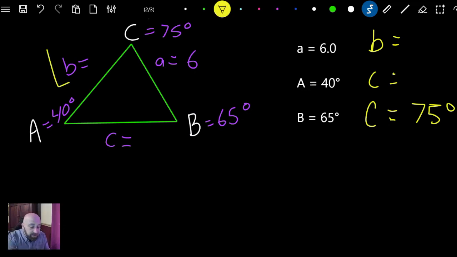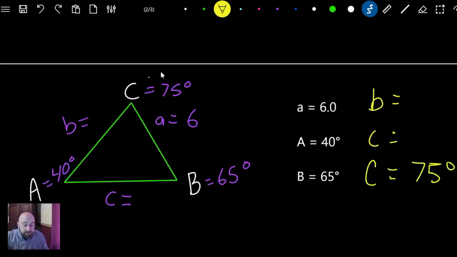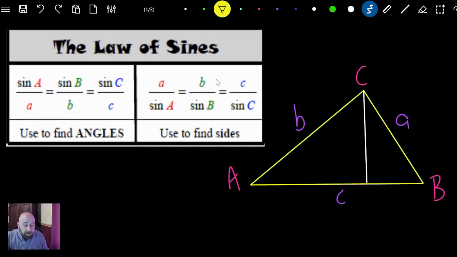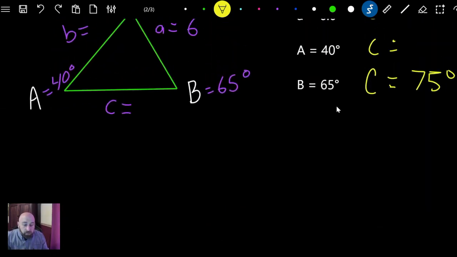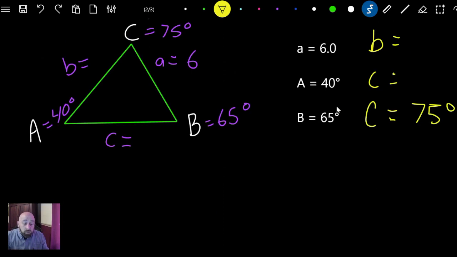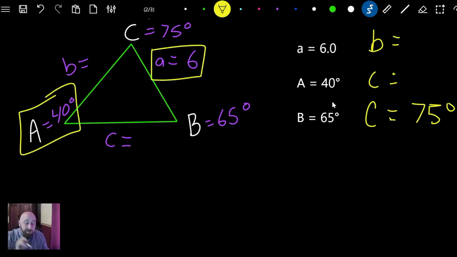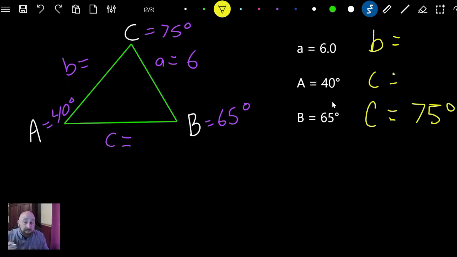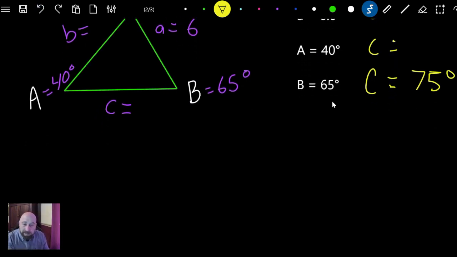But again, these are the ones that we're looking for right here. So because of that, now we need to fill them into this formula up here. Okay, so let's go ahead and do that. Which one are we going to use? Well, we want to use the one where we know two, in other words, we know A and a. That's the one we're going to use. We can do it either way.